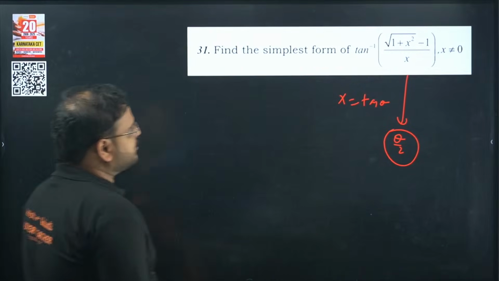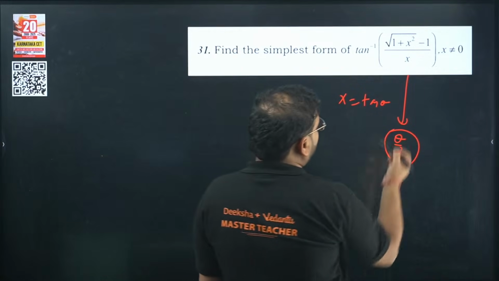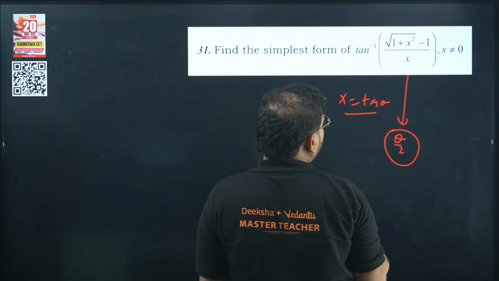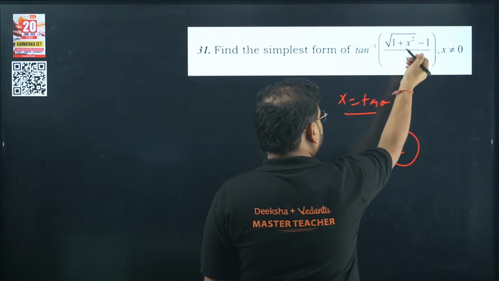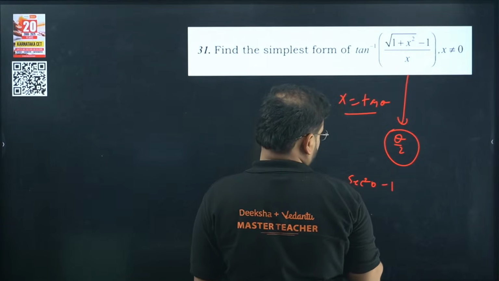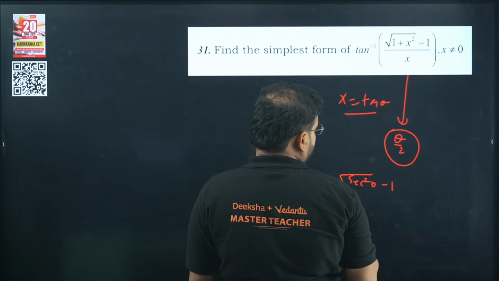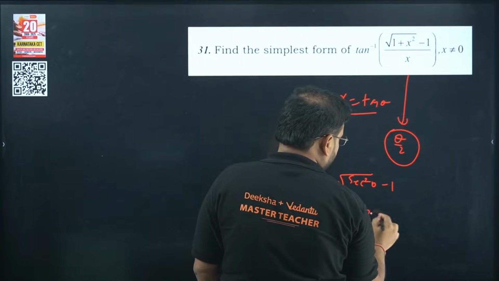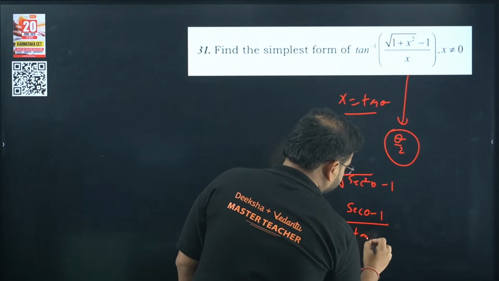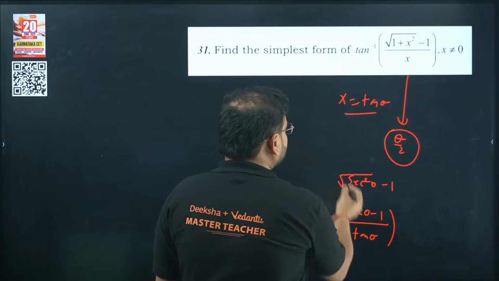Okay, so Kumud is asking me to solve it. Let's try solving it right now. 1 plus x square will become what? If I take x as tan theta, check this out, it'll become 1 plus tan square, so sec square. So I have here sec square theta minus 1, in the root. This will become sec theta minus 1. What I have in the denominator? Tan theta. Let's write everything in terms of sine and cos.